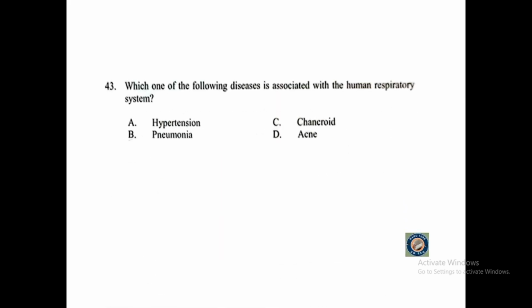Question number 43. Which one of the following diseases is associated with the human respiratory system? A. Hypertension, B. Pneumonia, C. Chancroid, or D. Acne?